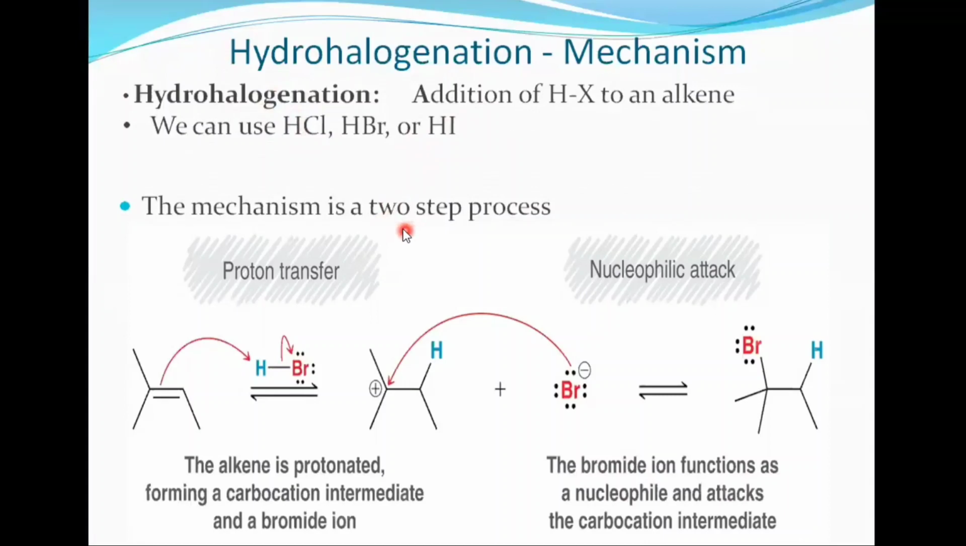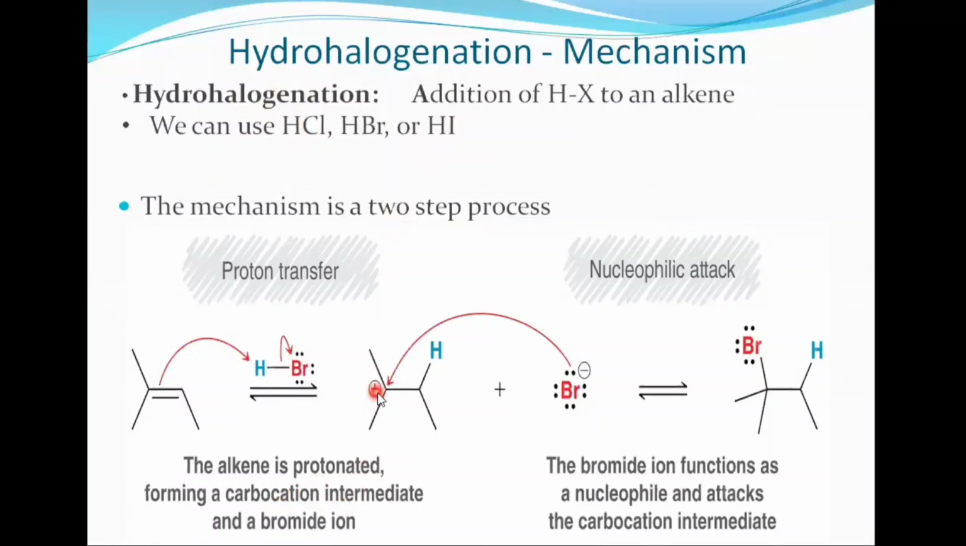The mechanism is a two-step process. First step is a proton transfer. As we know, alkene contains a pi bond. This pi bond is a source of electrons, so it will attack this proton. As a result, this bond will shift here. The alkene is protonated, forming a carbocation intermediate.